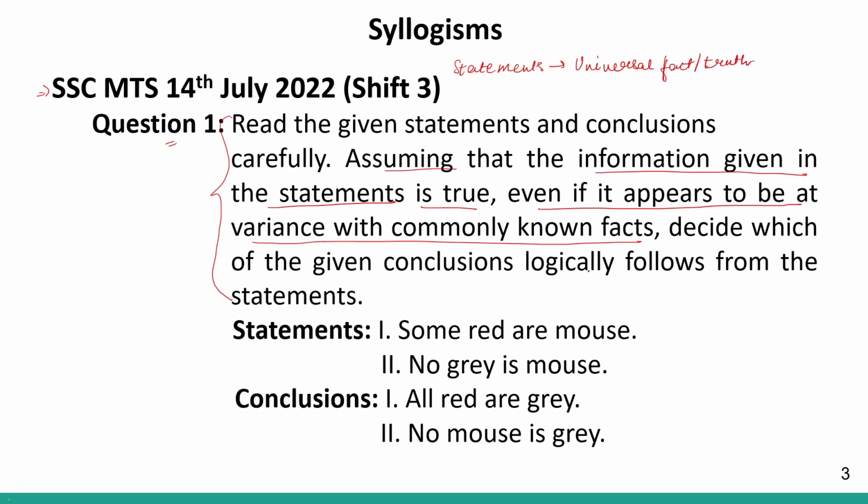What do you mean by that? This means that even if they do not follow the common logic, we assume it to be true. That is the truth for us, that is the fact for us. For example, if it is written all A's are B's, all B's are cats. These statements actually do not make any sense logically in your world, right? A and B are separate entities, they are separate letters. Similarly, B and cats, they do not have any relationship. B is a letter, it is an alphabet, whereas cats is an animal.